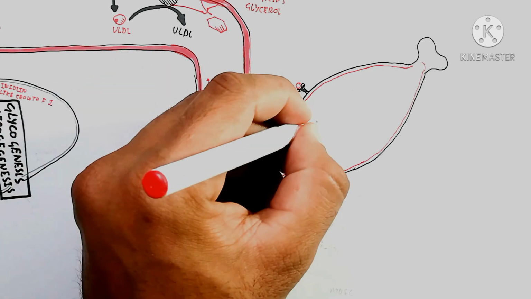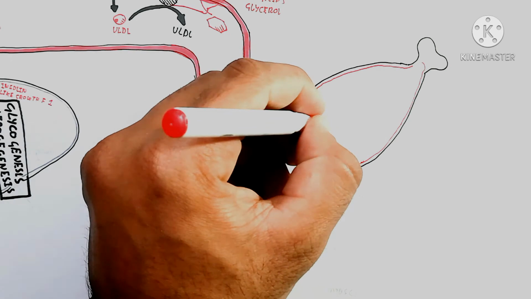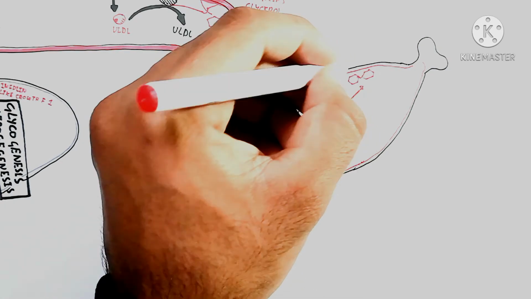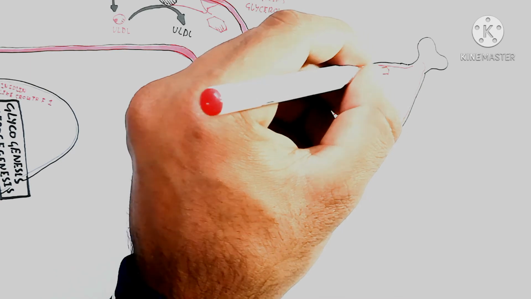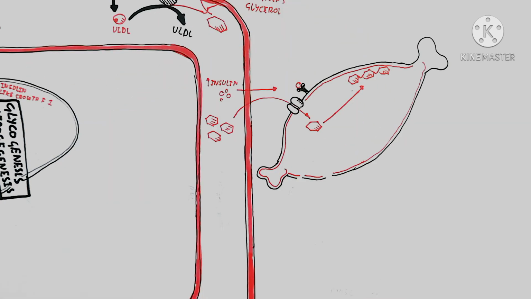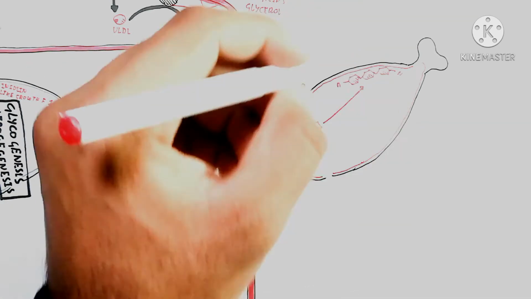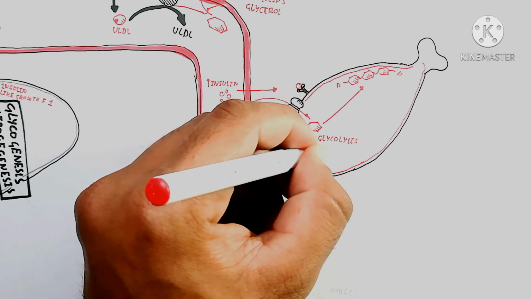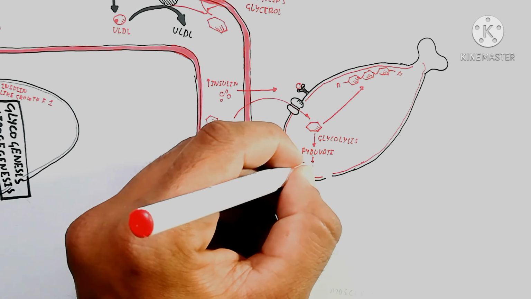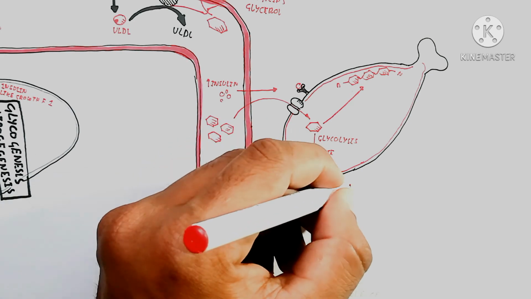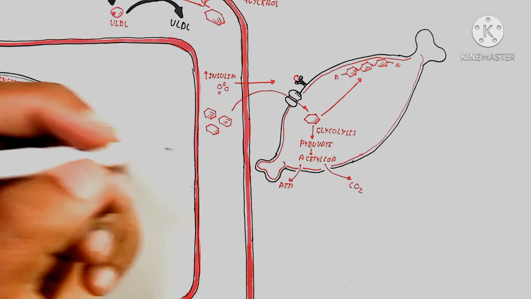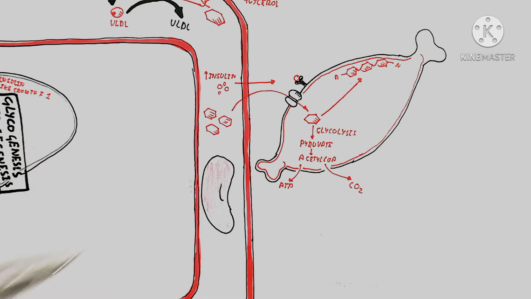The same mechanism is here: the glucose will move inside the muscle, and glycolysis will produce pyruvate and acetyl CoA, or go into glycogenesis. So that is a different mechanism. Glycogenesis forms glycogen, while glycolysis produces acetyl CoA, ATP and carbon dioxide.